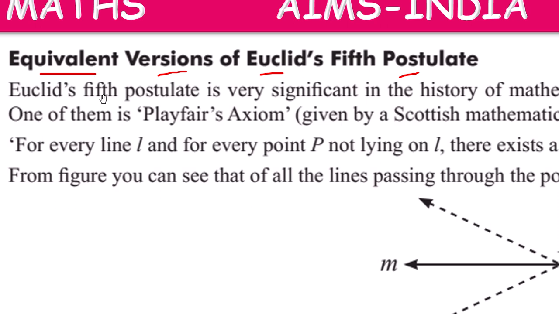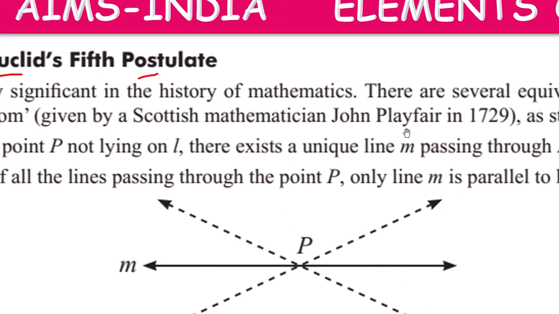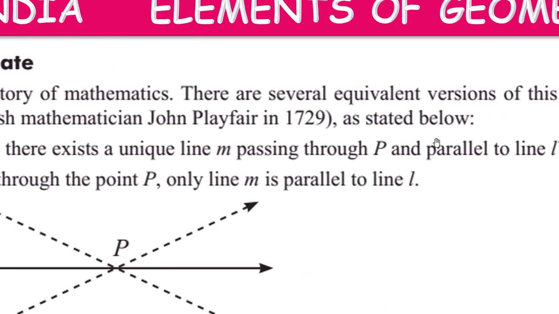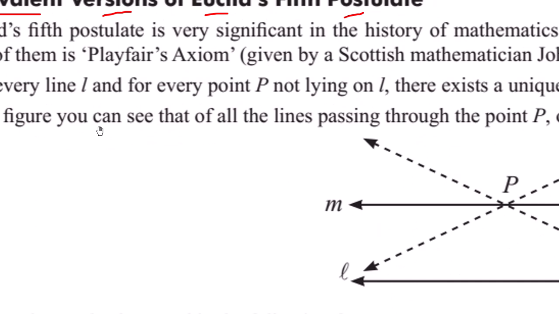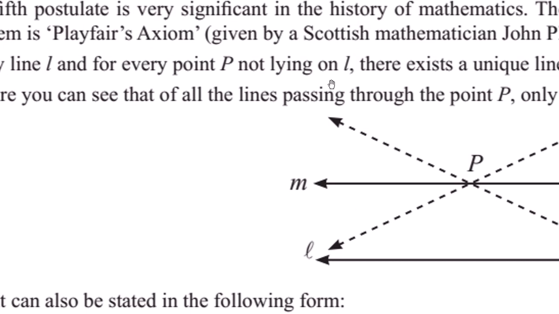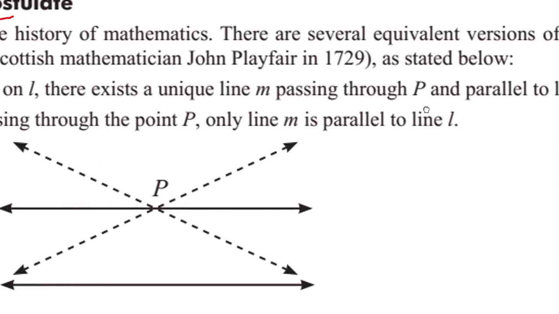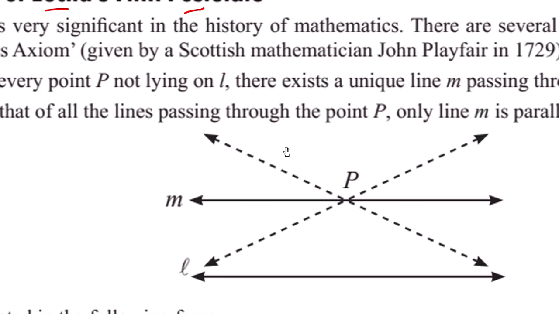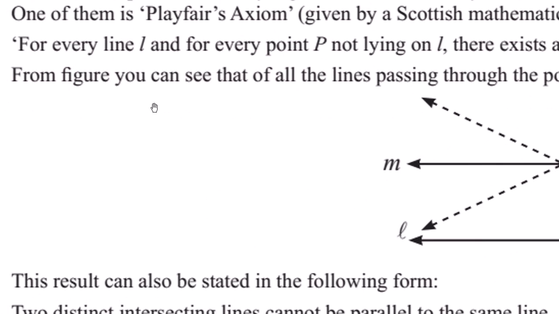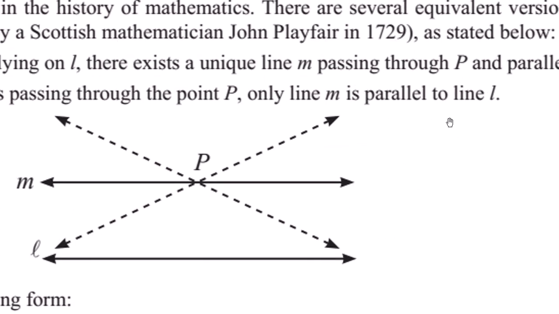The modified version of this fifth postulate is named Playfair's axiom, given by the Scottish mathematician John Playfair in the year 1729. As stated below: for every line L and for every point P not lying on L, there exists a unique line M passing through P and parallel to line L. From the figure, you can see that of all the lines passing through the point P, only line M is parallel to L.